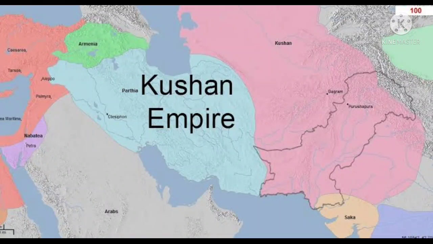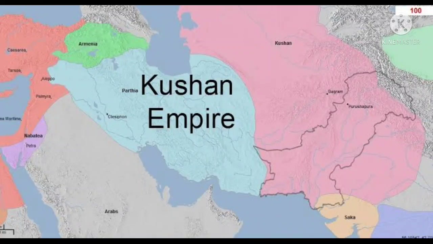Kushan Empire. After the Greeks, it was the Kushans who influenced Indian history and culture. They gave special importance to the spread of Buddhism. The Mahayana sect received greater encouragement under their patronage. Gandhara sculpture flourished during their time. An important dynasty after the Mauryas is that of the Kushans.